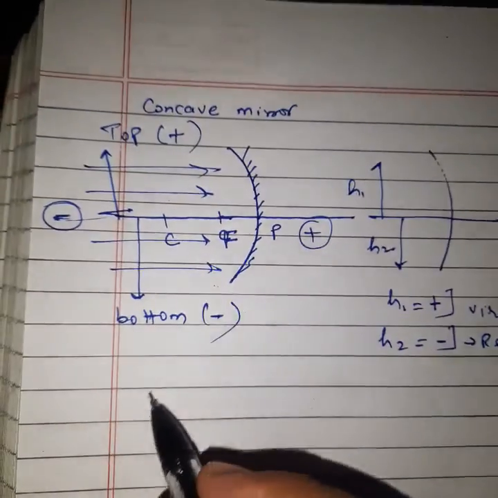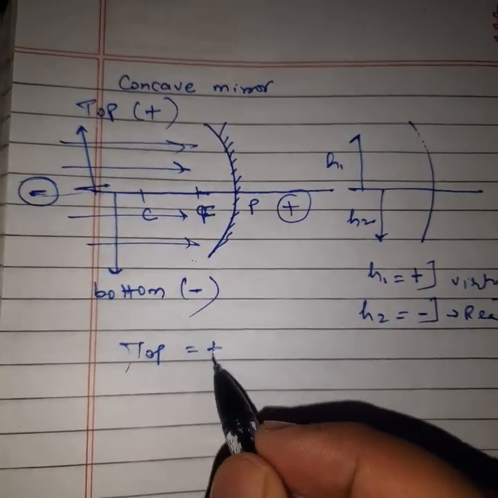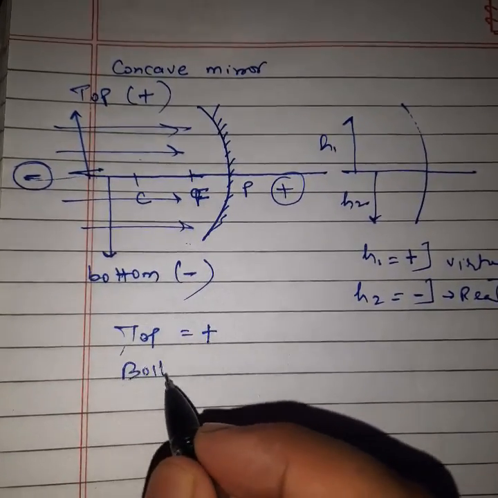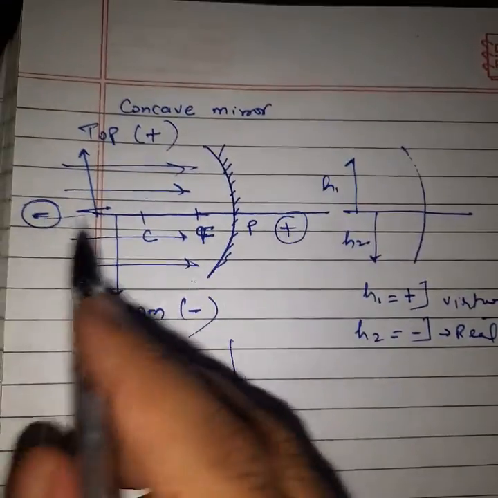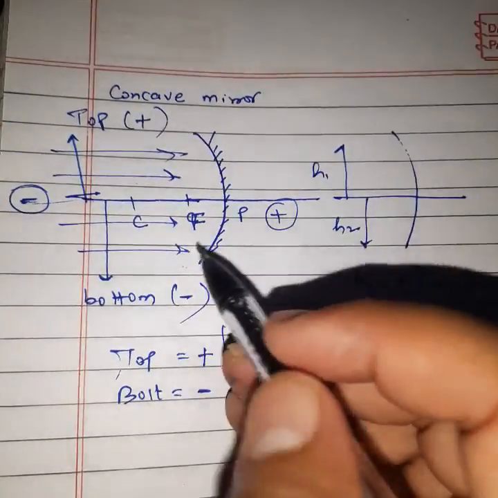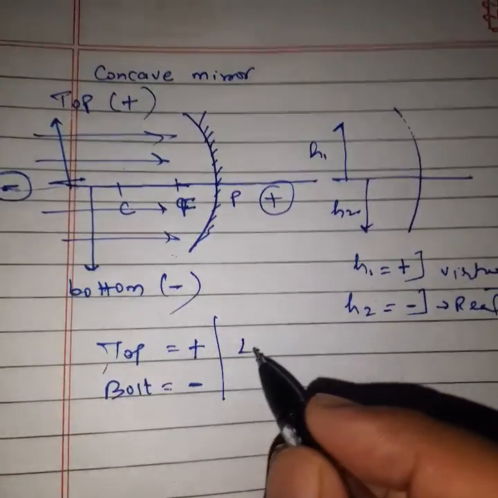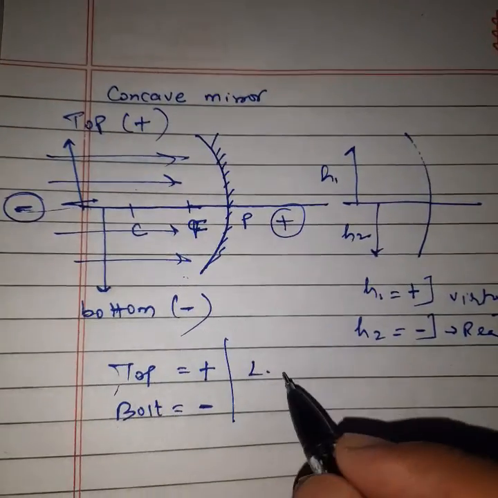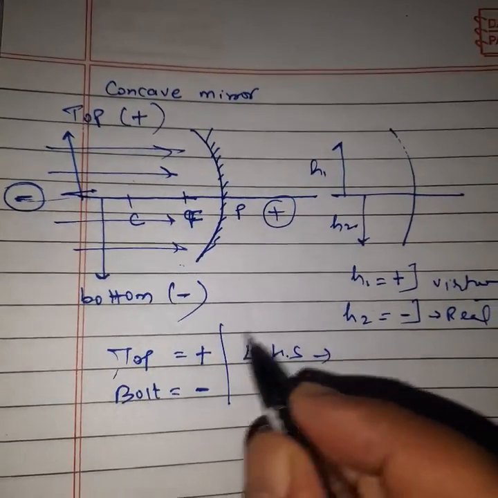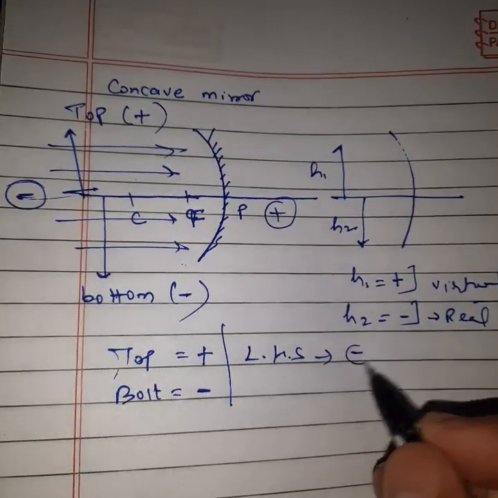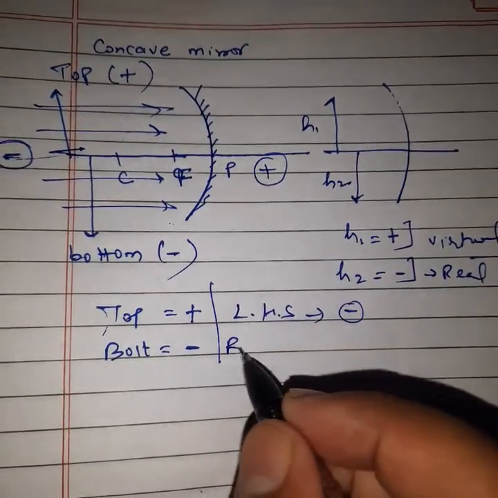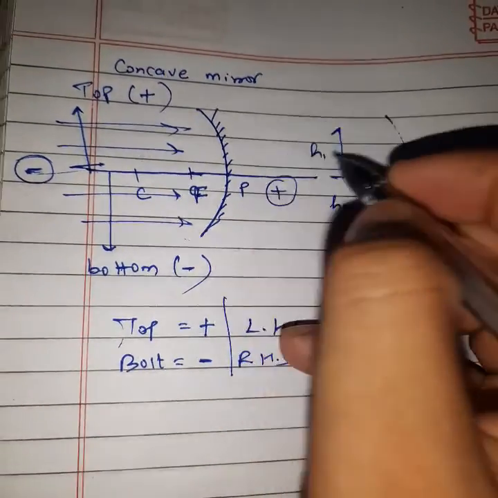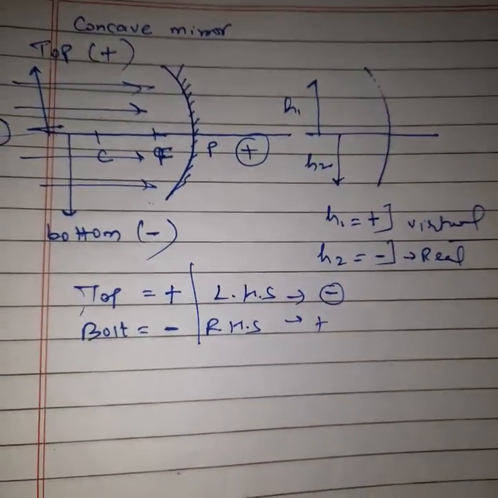See, top positive, bottom part negative. Clear? And on this side, we can say left hand side. In the case of the concave mirror, light is coming from the left hand side. This will be negative, and the other side, the right hand side behind the polished part, we can say this will be positive.